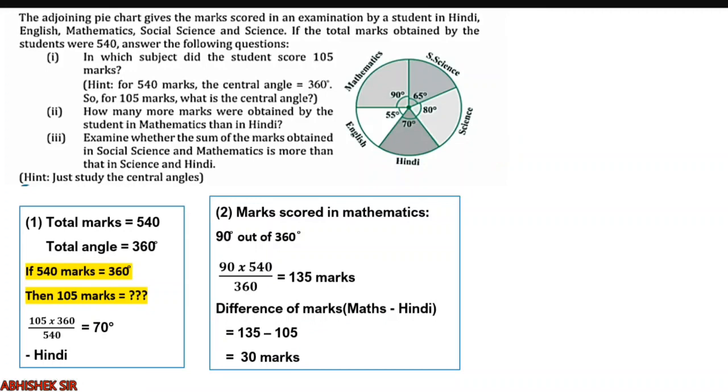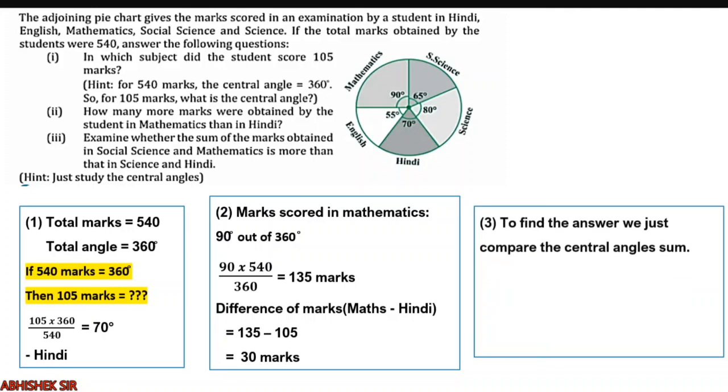We have to check whether sum of the marks obtained in SS and Maths is more than Science and Hindi. So there are two groups. One group is SS plus Maths and another group is Science plus Hindi. So we just have to add the angles and then it will convey our answer. Okay, just study the central angle.